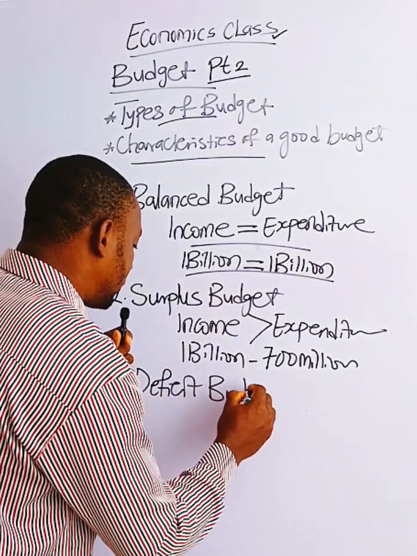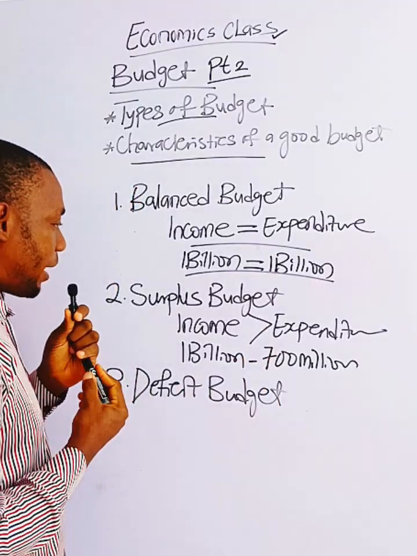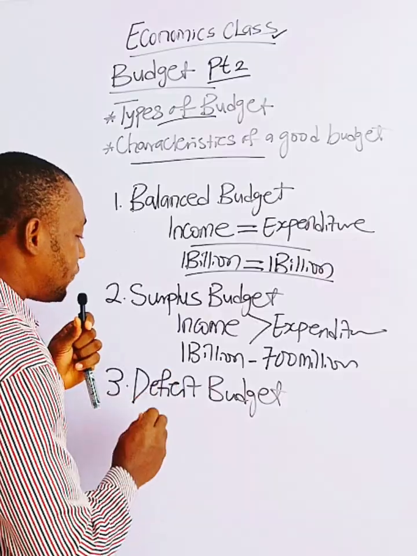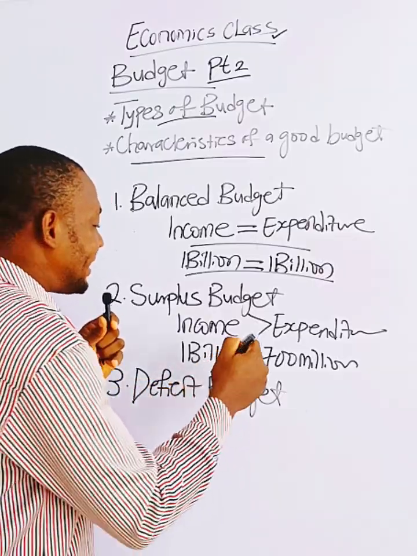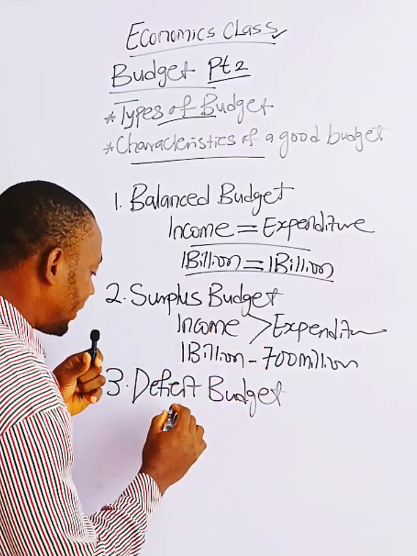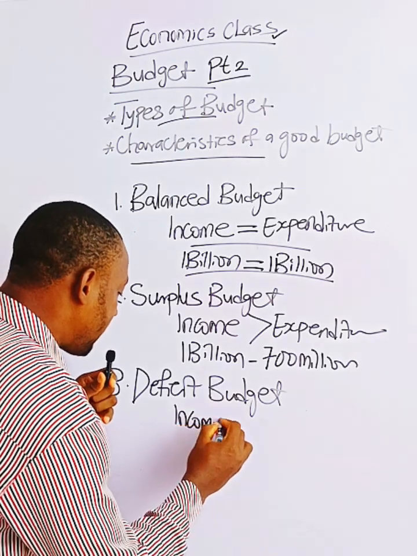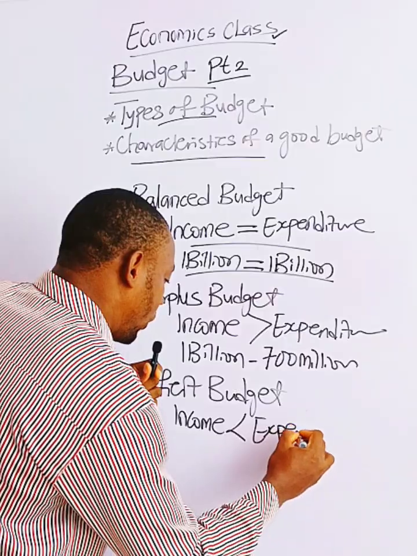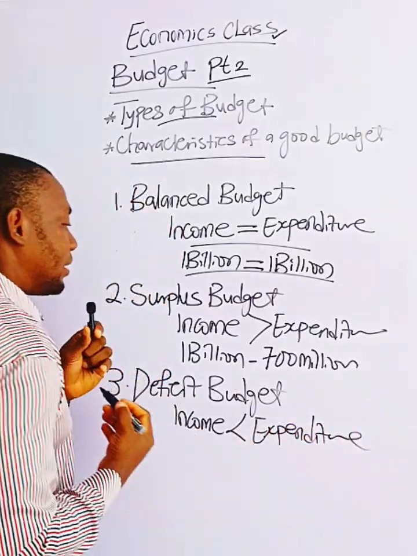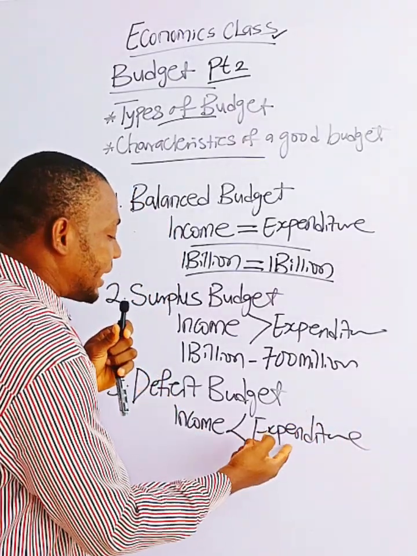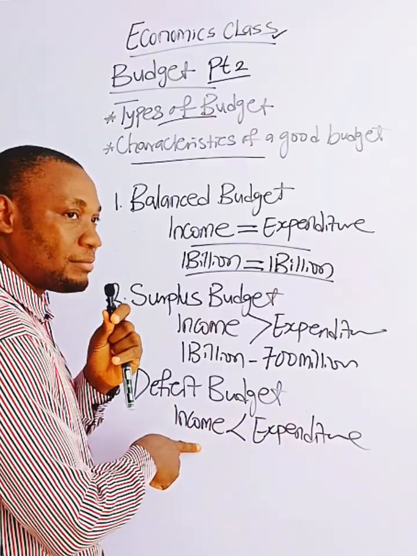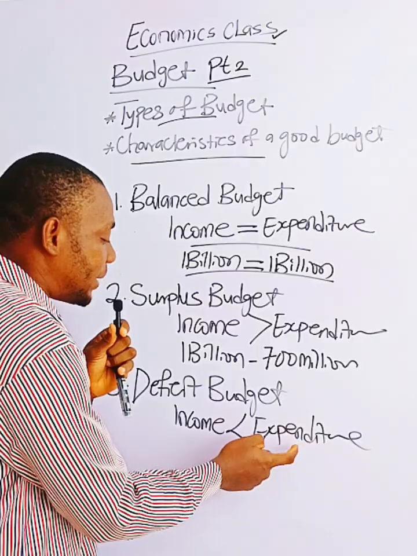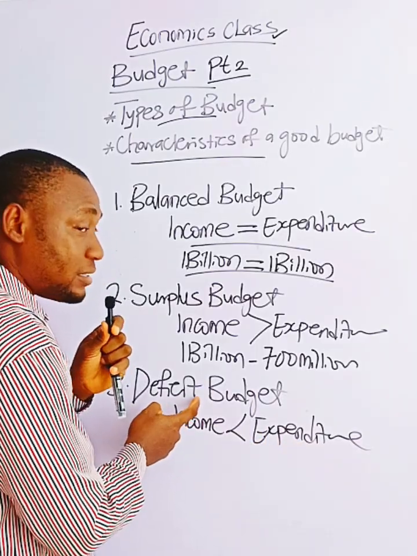Deficit what? Budget. If you are writing, I trust you are seeing my handwriting. All right. Now, deficit budget is when estimated income is less than expenditure. In other words, the estimated expenditure is greater than what? Than the income. So when the estimated expenditure is greater than the income, it is a deficit.